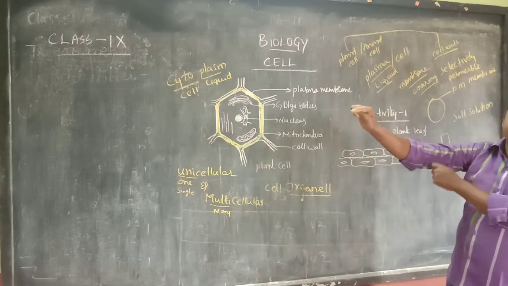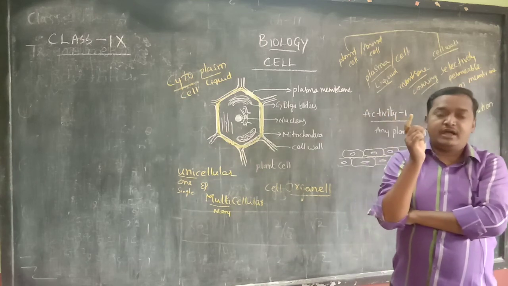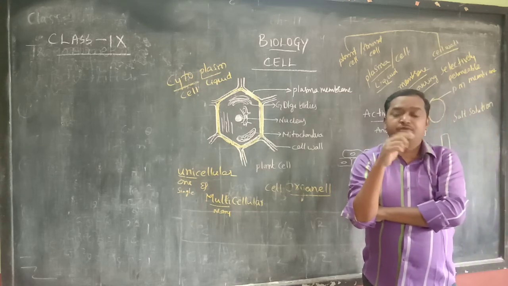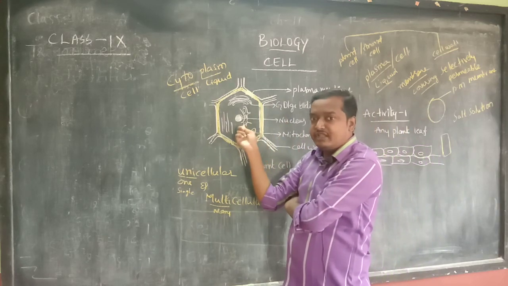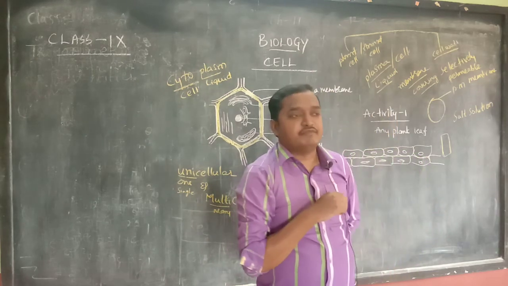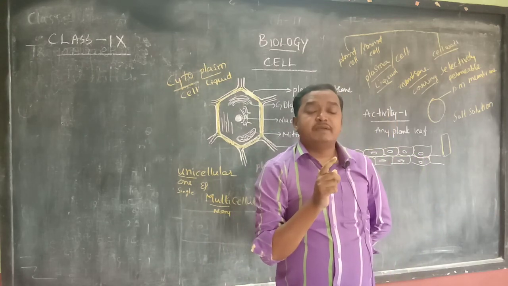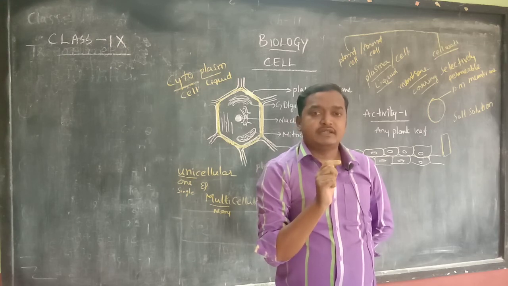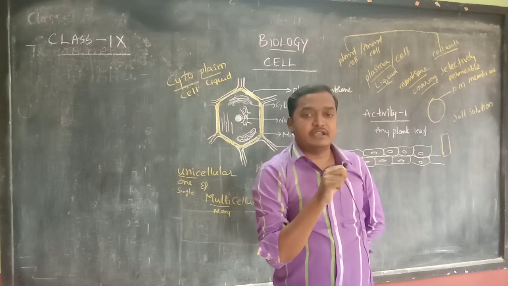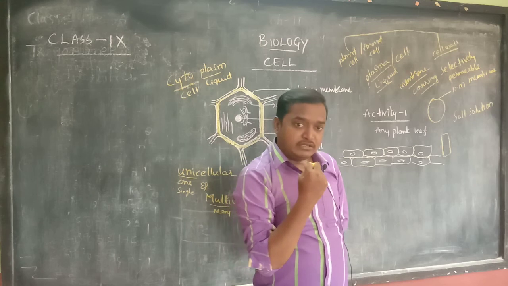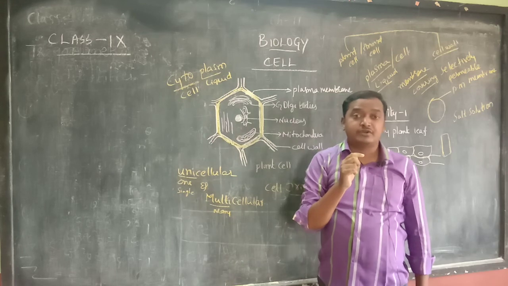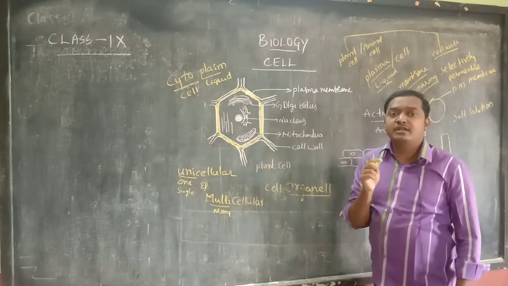So cell membrane is made of lipids and proteins. It is flexible and works as a protective layer, protecting the inner parts, and also it helps in the exchange of materials. This exchange will be selective, means exchange of materials will be in a selective manner. It allows only some substances to enter in and some substances to be sent out of the body. So that's why plasma membrane or cell membrane is also called a selectively permeable membrane.